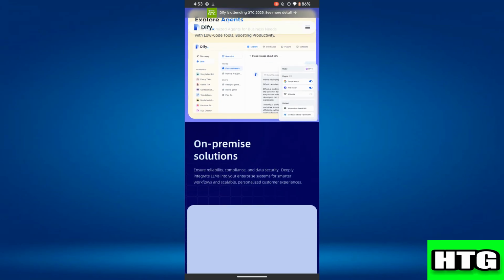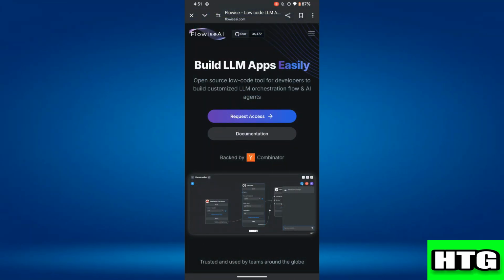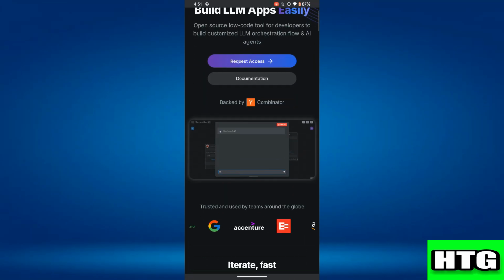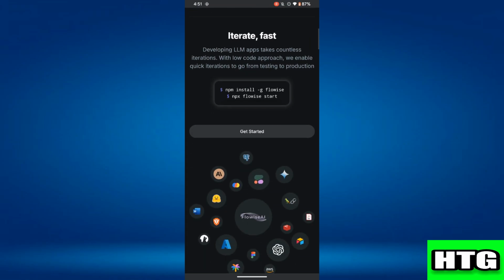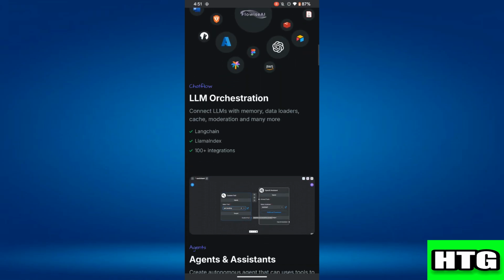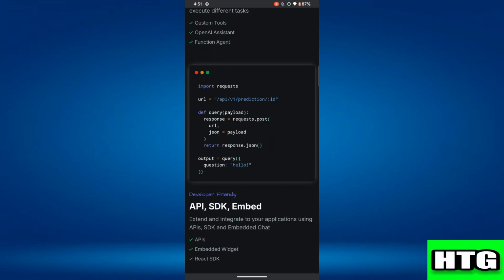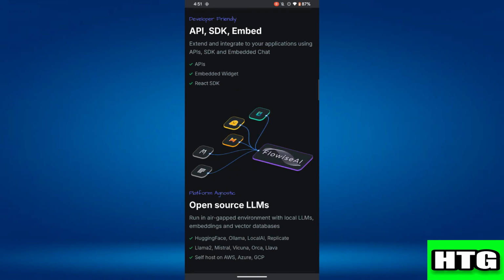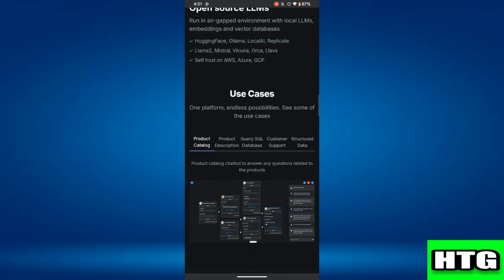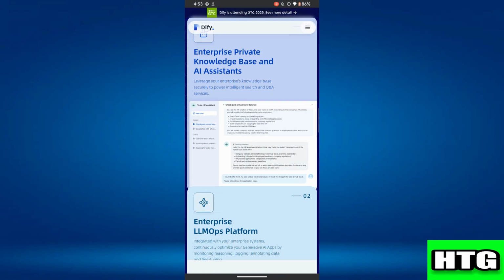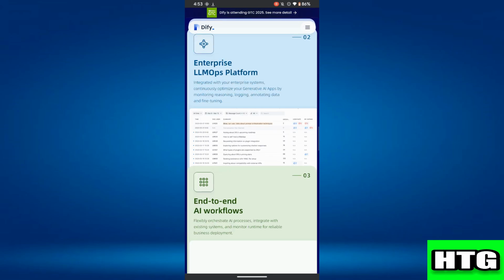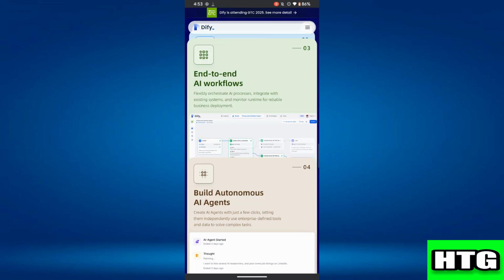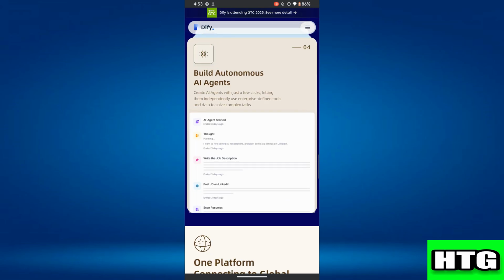After that, let's talk about features. Flowise offers modular workflows, enabling seamless integration with APIs, pre-trained models, and custom scripts. It also comes with debugging tools for error logging and visual debugging. Then, on the other hand, Dify provides automated data preparation, a WYSIWYG prompt editor, and context management to make AI application development more efficient.